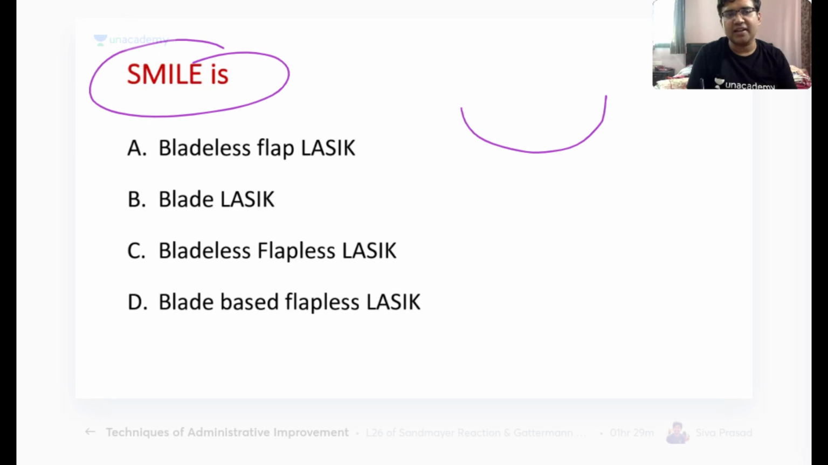SMILE. What is a smile? Okay, always keep smiling, but what does SMILE mean in ophthalmology? Bladeless flap LASIK, blade LASIK, bladeless flapless LASIK, or blade based flapless LASIK? Try to answer fast. We have 5 minutes left in our session.